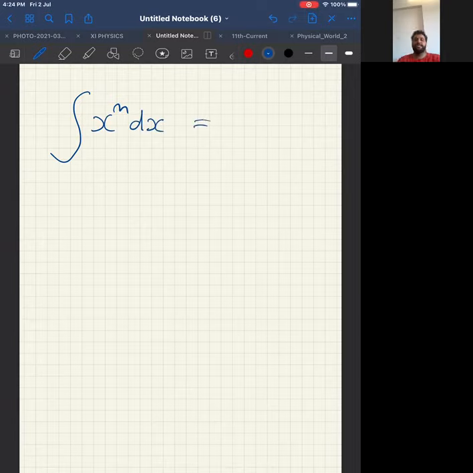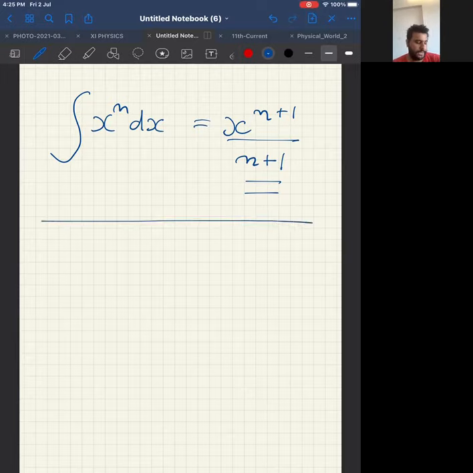Now tell me, what is differentiation of x power n? Differentiation of x power n is n into x power n minus 1, correct? Now what is integration of x power n? That is your formula number 3. Just check. X power n plus 1 divided by n plus 1, provided n is not equal to minus 1. For that, there is a separate formula.